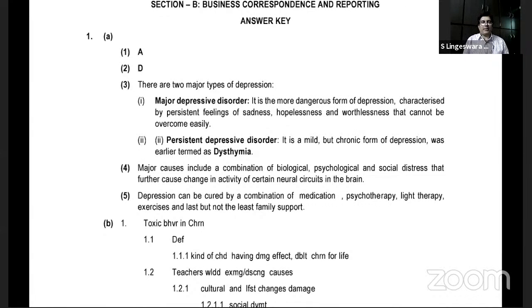And persistent depressive disorder keeps on continuing. That is the meaning of it. It is a mild but chronic form of depression and was earlier termed as dysthymia. Okay. And for number 4, major causes include a combination of biological, psychological, and social distress that further cause a change in activity of certain neural circuits in the brain.